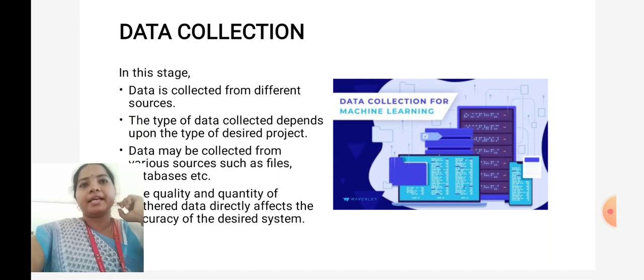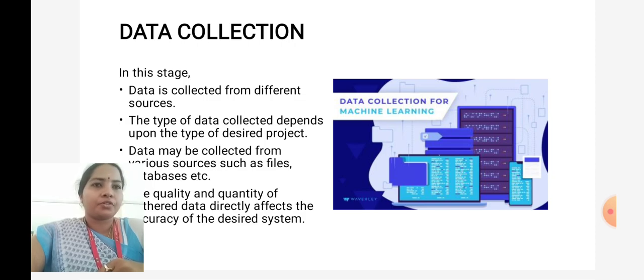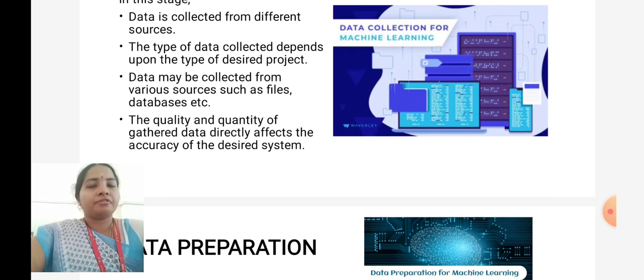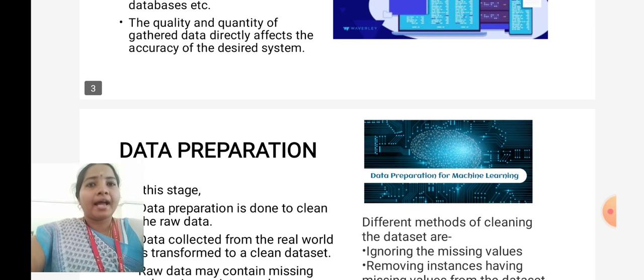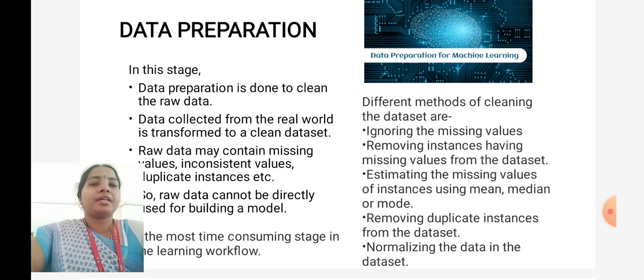In this stage, data is collected from different sources. Sources in the sense the historical data. The type of data which is collected depends upon the type of the desired project. So data may be collected from various sources such as files and databases. For example, we can collect the data from hospitals about the patients, the historical data: who the patients are and what diseases they have been affected by. Those are the sensitive data that we can get from the databases. The quality and quantity of the gathered data directly affect the accuracy of the desired system. So we have to gather the data in a form where we can get the correct output.